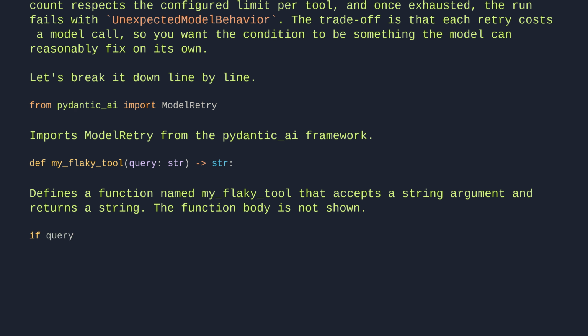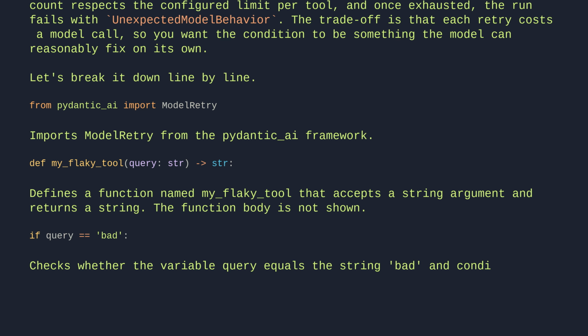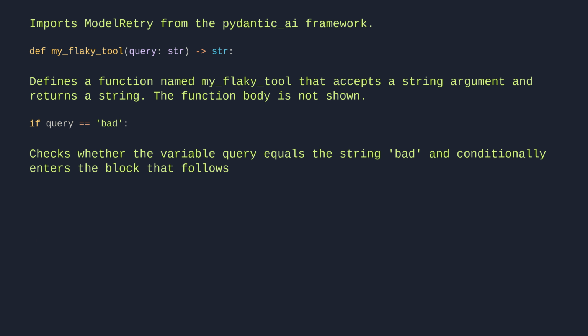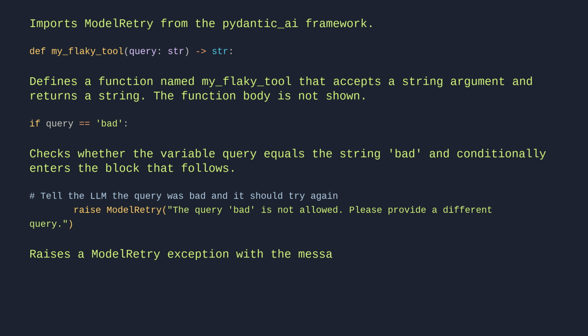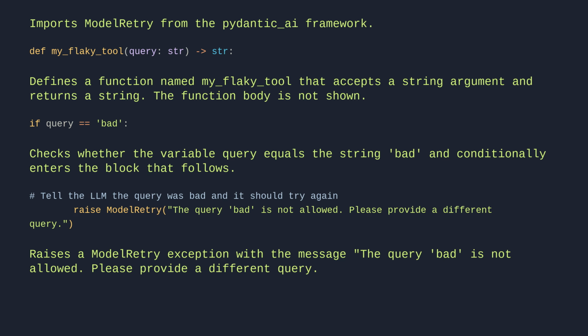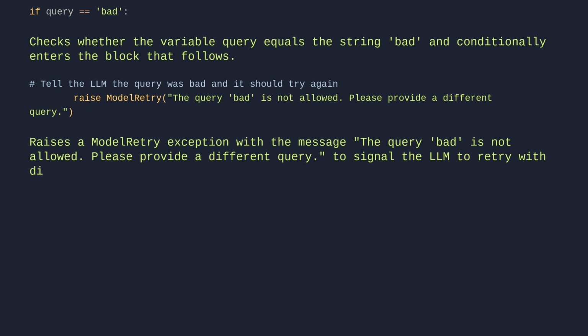If query equals bad. Checks whether the variable query equals the string "bad" and conditionally enters the block that follows. Tell the LLM the query was bad, and it should try again. Raise ModelRetry, the query bad is not allowed. Please provide a different query. Raises a ModelRetry exception with the message, the query bad is not allowed. Please provide a different query, to signal the LLM to retry with different input.